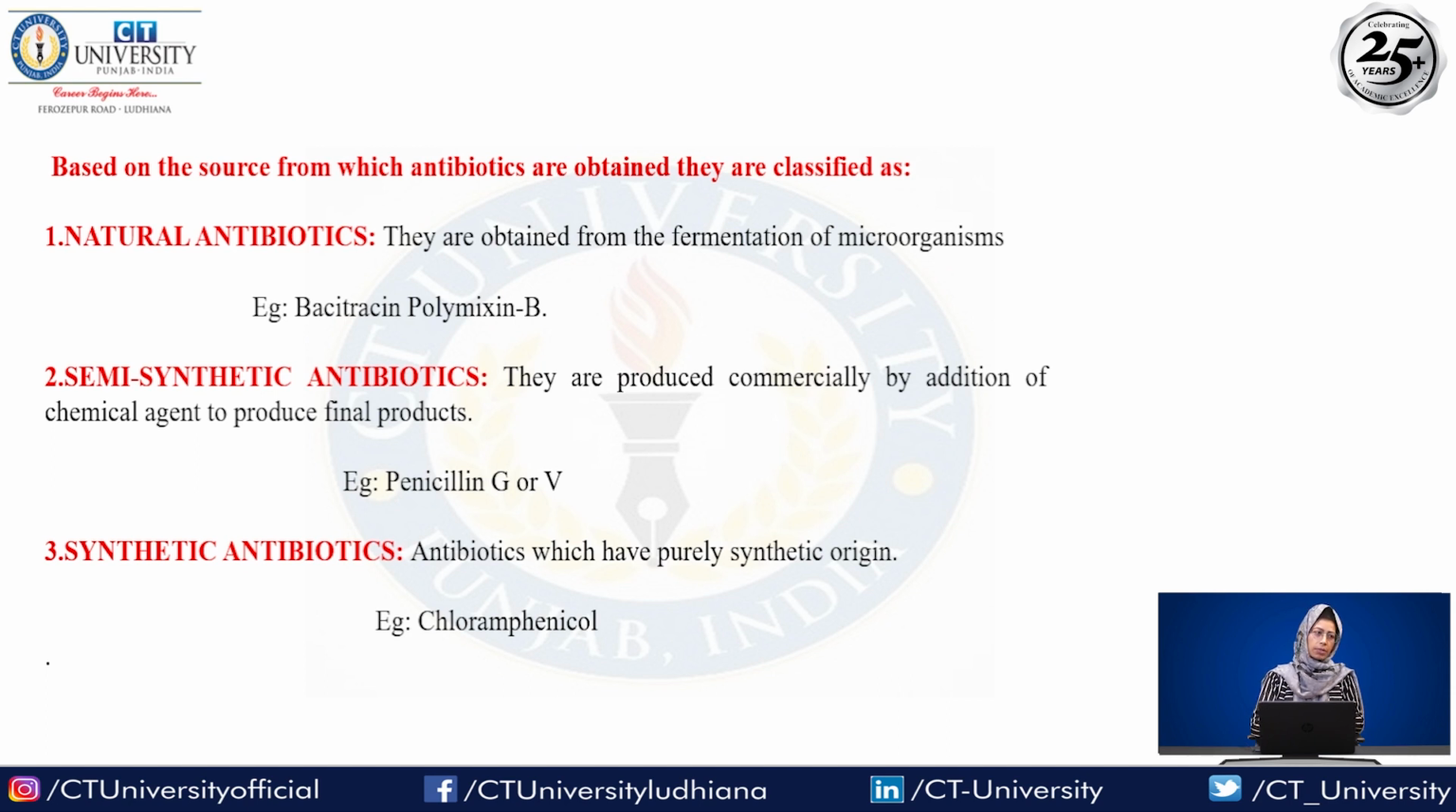Here we have an example, penicillin V. Penicillin V is made up of 50% natural product and 50% chemical. And we have another example, penicillin G. So penicillin V and penicillin G are semi-synthetic antibiotics. And the third one is synthetic antibiotics, which have a purely synthetic origin. An example is chloramphenicol, which is basically made by chemicals.